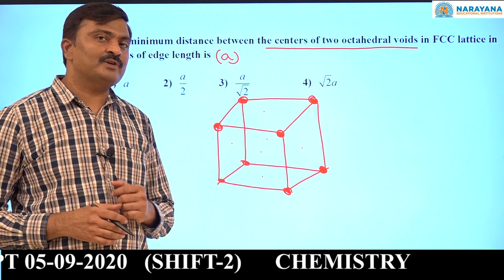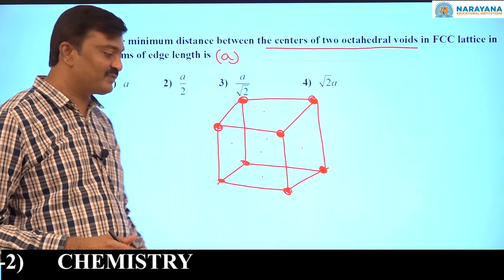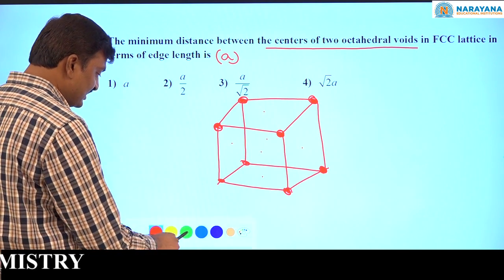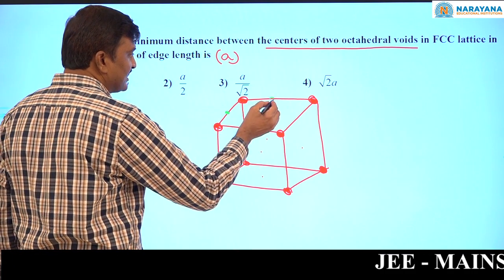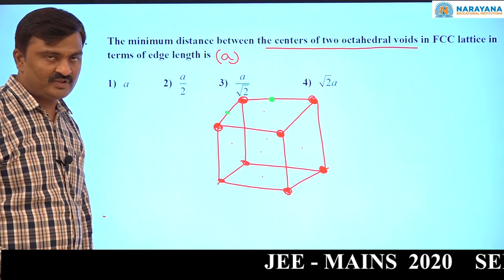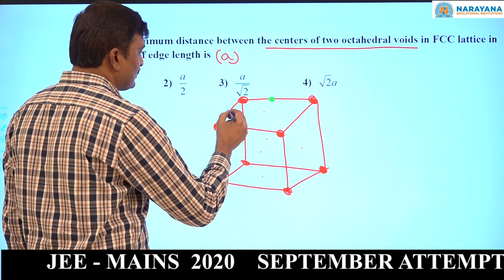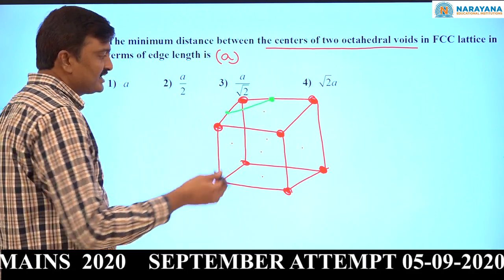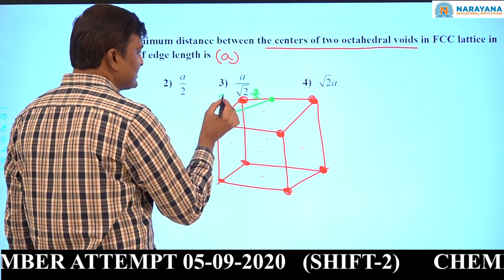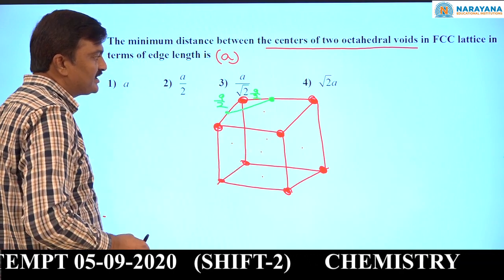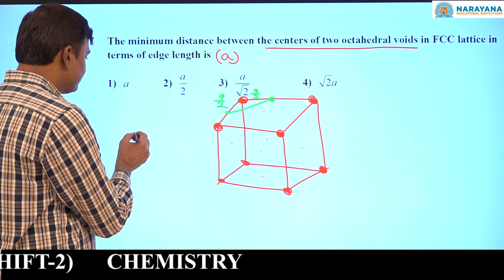Now, what are the positions of the octahedral voids? At 12 edge centers and the center of the body. Now, what they want is the minimum distance between the 2 octahedral voids. See, they said this edge length is A. Now, this distance is A by 2, this distance is A by 2. Now apply the Pythagoras theorem. This distance square equals this square plus this square.